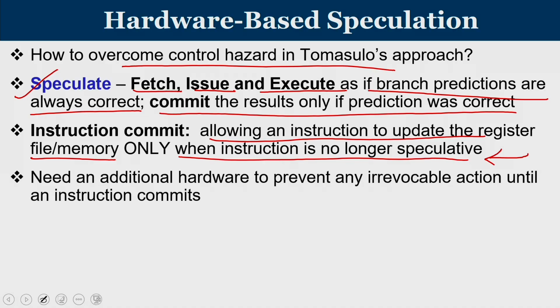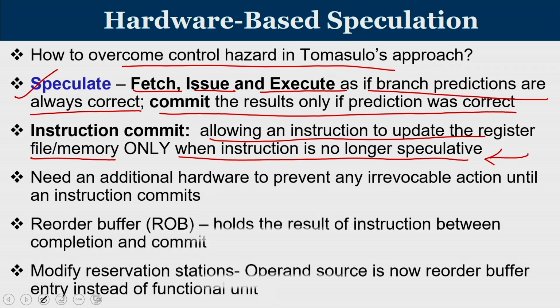We need additional hardware to prevent any irrevocable action until an instruction commits, and that extra hardware is known as the reorder buffer, also known as ROB. ROB holds the result of an instruction from completion to commit. So when you perform a speculative operation, you do the operation, get the result, and store it in a place called the reorder buffer. When you come to know that this instruction is no longer speculative, from the reorder buffer you copy it into memory or to the registers.